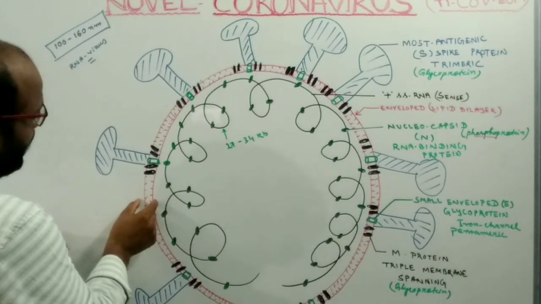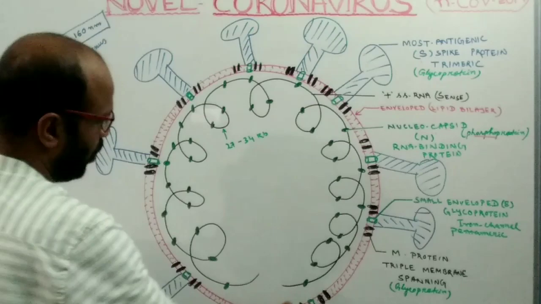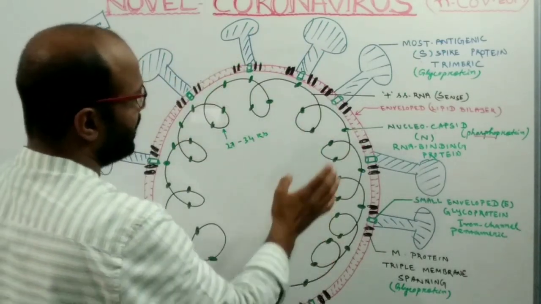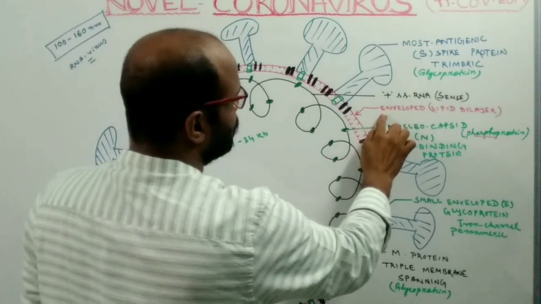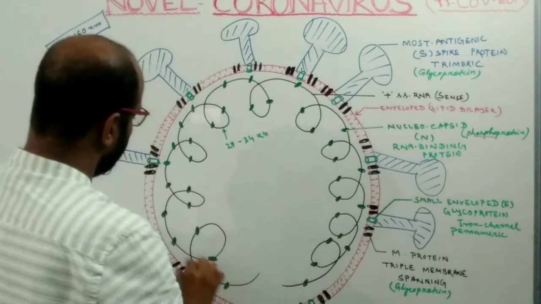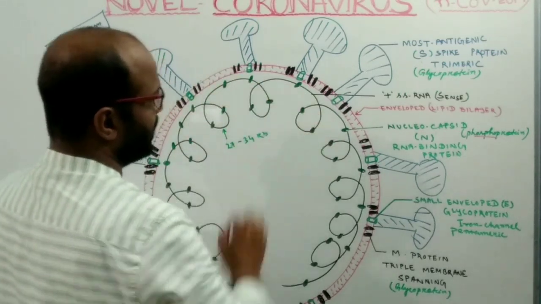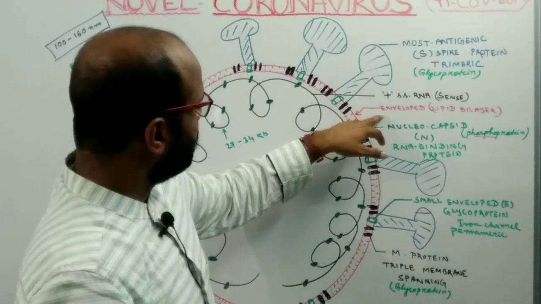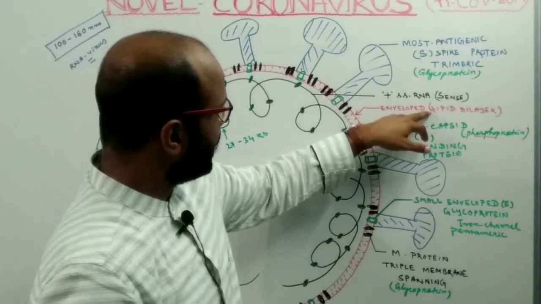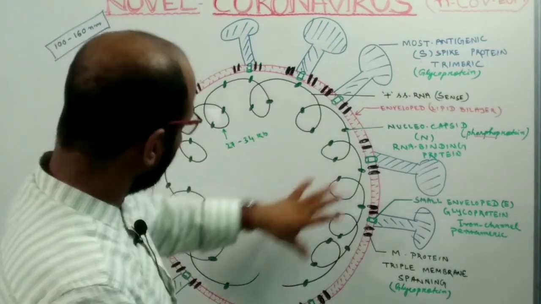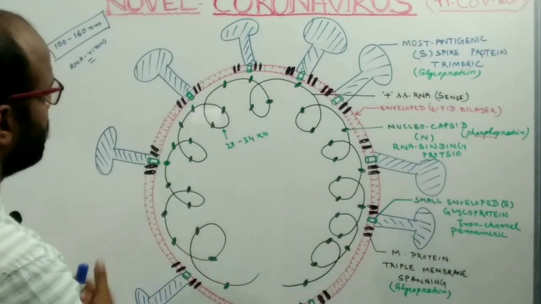This is the lipid bilayer. The virus is enveloped, which means the virus is covered by a lipid bilayer. This layer is derived from the host membrane. That's why by the application of detergent, this layer easily breaks or collapses.